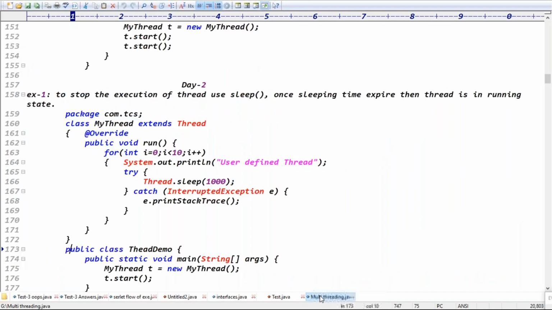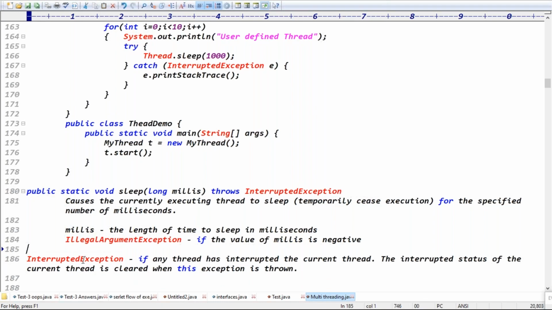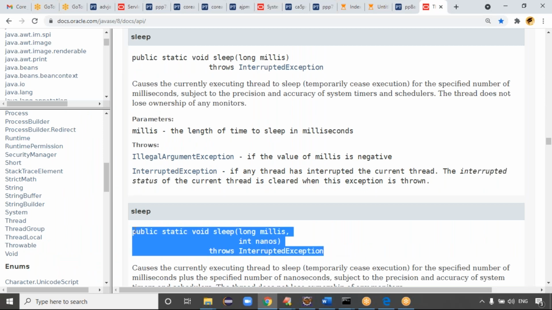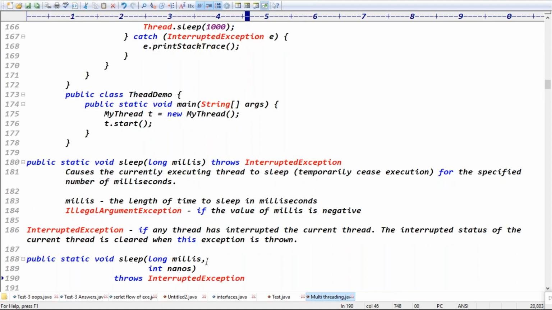Exactly. Okay, see this message. The sleep method takes long milliseconds and causes the currently executing thread to sleep, temporarily cease execution. Guys, we have one more method, so two methods. The first method is sleep(long milliseconds). Now the next one you can see is long milliseconds, int nanoseconds. So then you can say sleep is which kind of method, guys? I think an overloaded method, right?